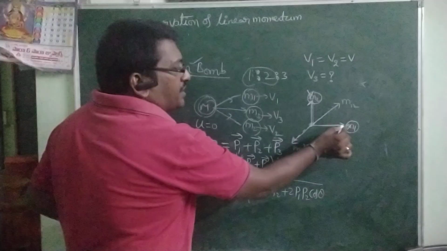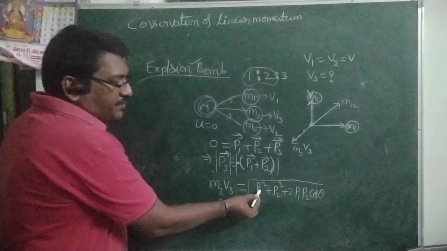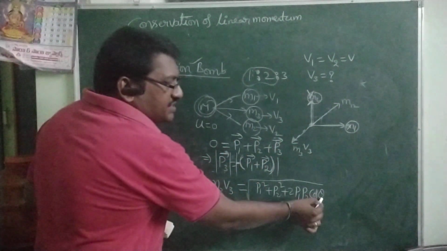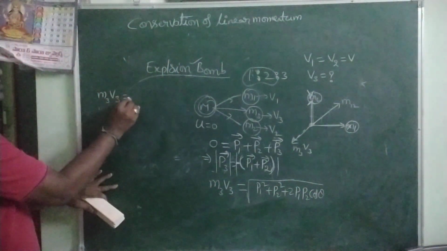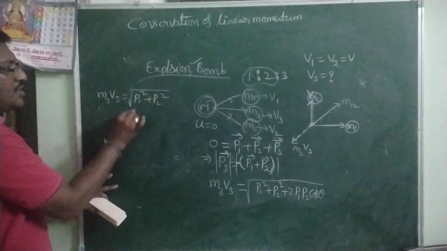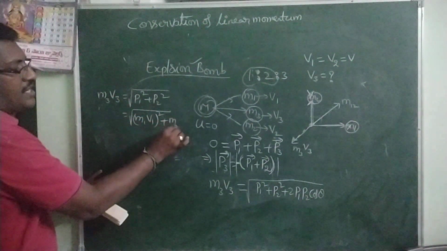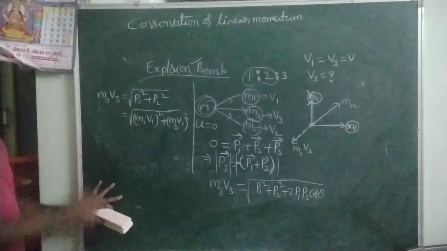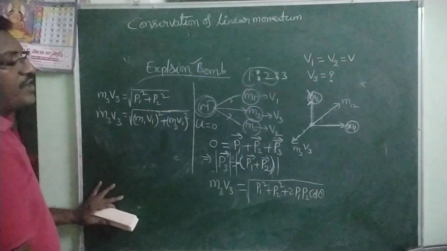According to this problem, the first and second pieces travel along x and y, so the angle between them is 90, and cos 90 becomes 0. So M3 V3 is equal to root of P1 square plus P2 square, which is root of (M1 V1) whole square plus (M2 V2) whole square. This is the formula for the magnitude of the momentum of the third piece.